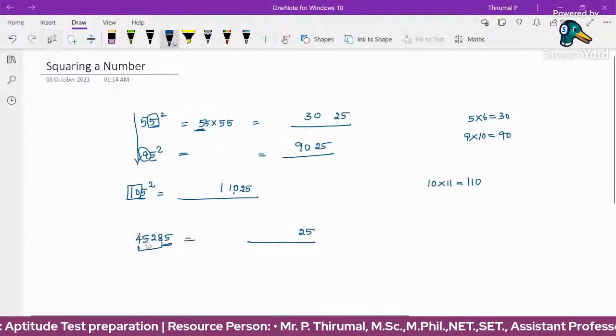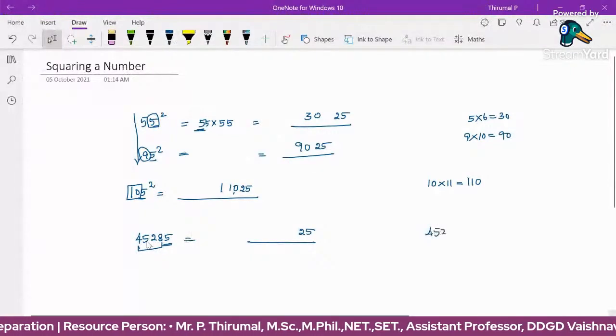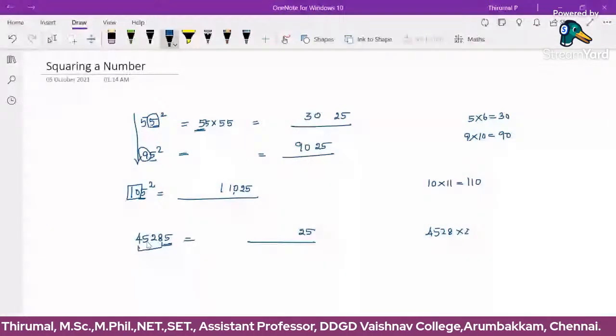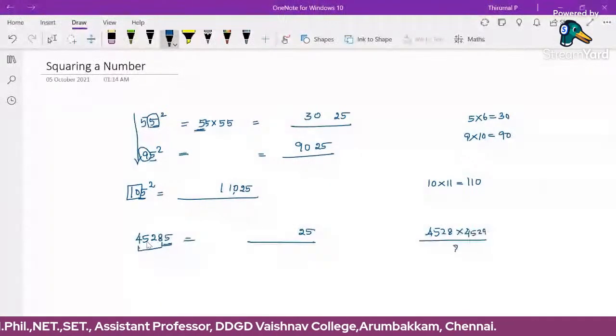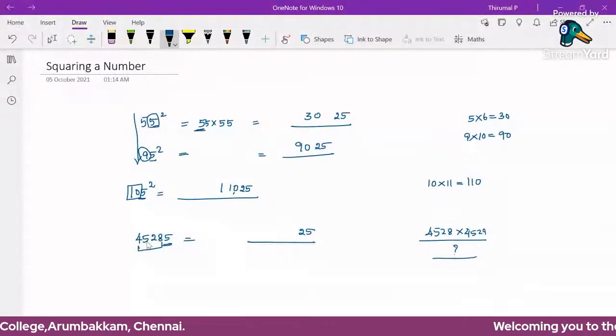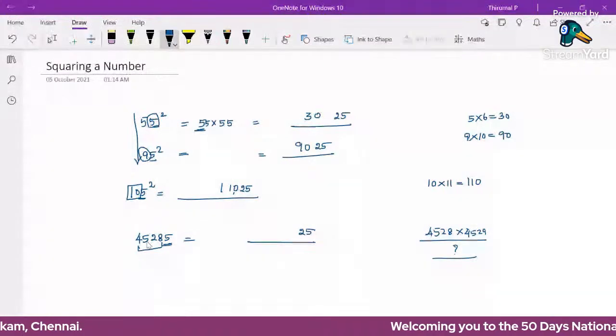So we need to calculate here 4528 multiplying by the next number, 4529. We need to multiply these numbers. This will again take some time. So for large numbers, it will take time, but for 2-digit and 3-digit numbers, we can say the answer, the square of the number, easily.